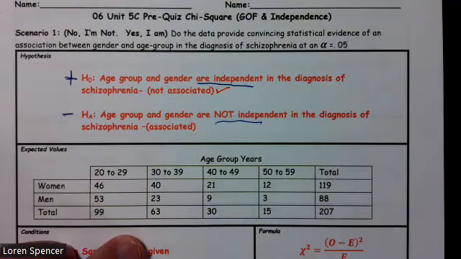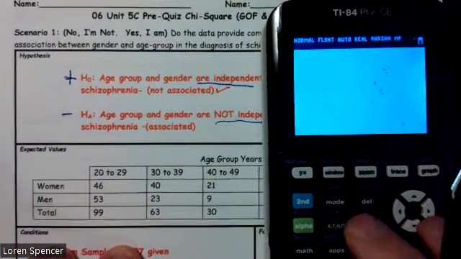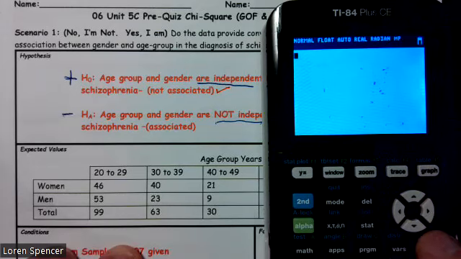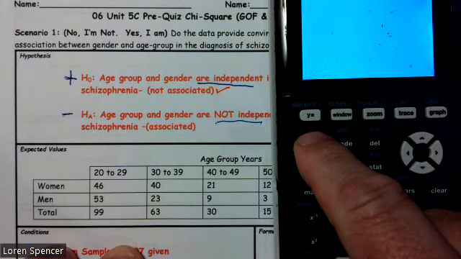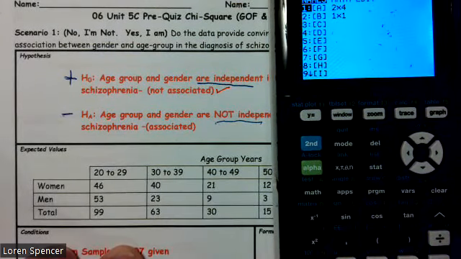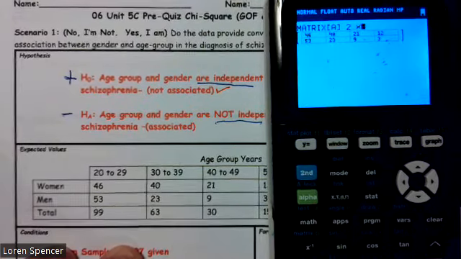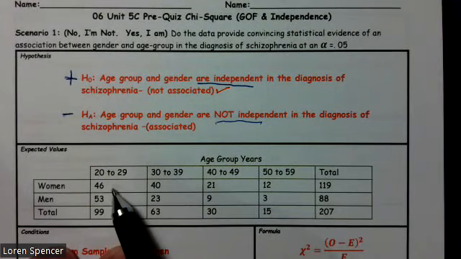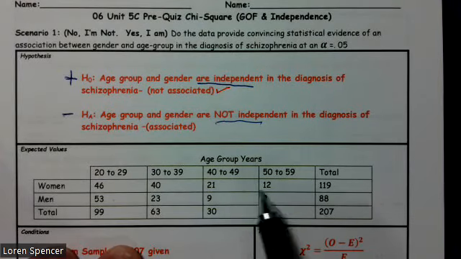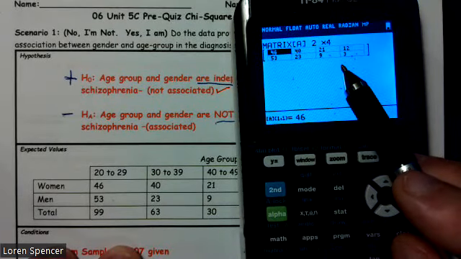All right. We need to go ahead and figure out what our expected values are. So here we go. Second matrix. For those of you who've missed this before, you're going to press the blue second button, followed by the x^-1. You're going to go over to the word edit, and you're going to put in the matrix 2, enter, 4, enter, because we have 2 rows and 4 columns. And as I said a moment ago, we do not consider the totals when we're entering the matrix. Once we have all our data entered, it should look something like that.